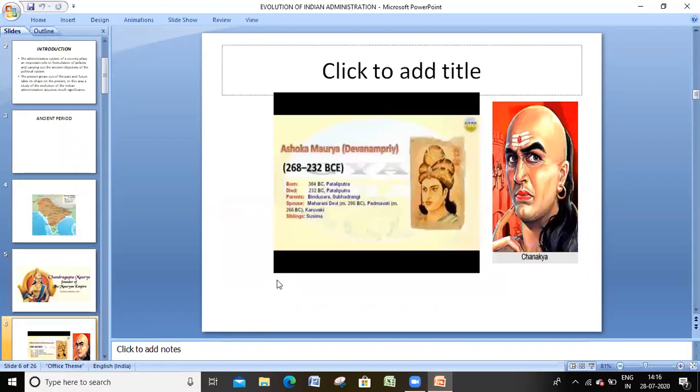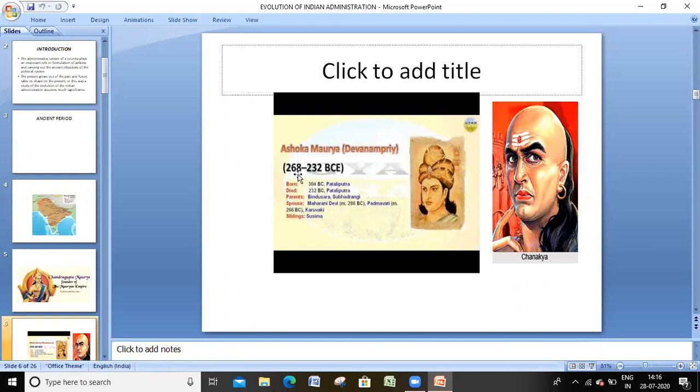If you see in this slide, there are two photos. The great Ashoka ruled 268 to 232 BC. In BC, the years are diminishing, not increasing. It should be descending order only, not ascending order.